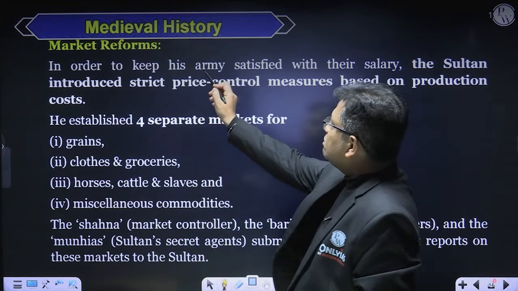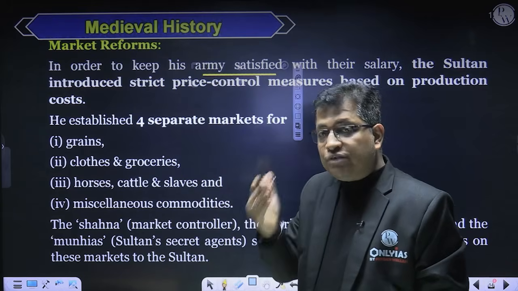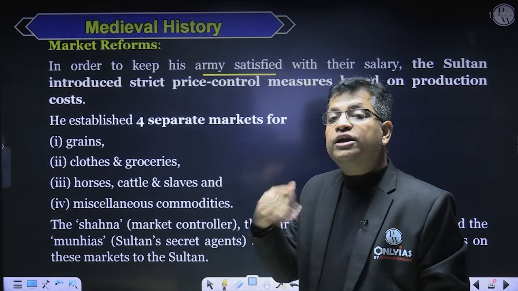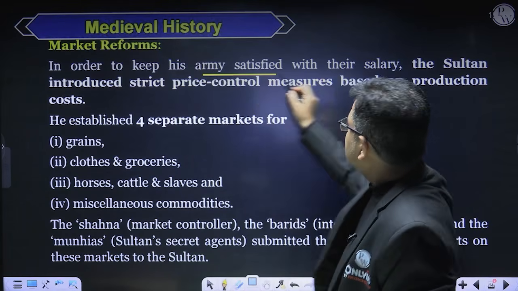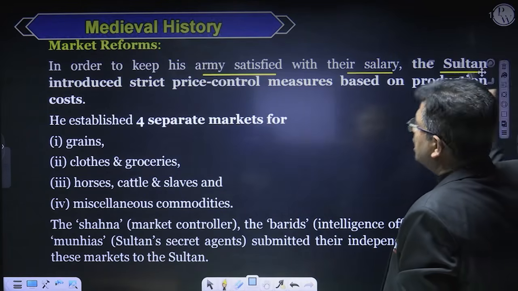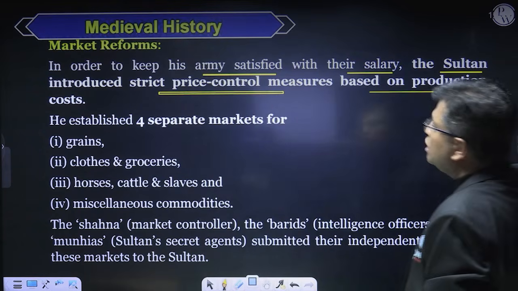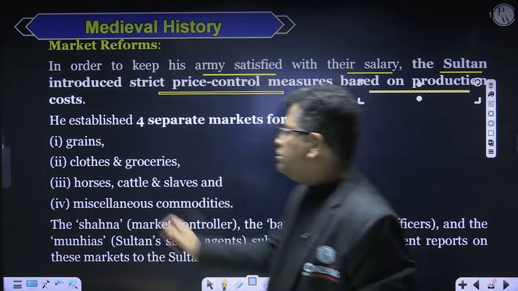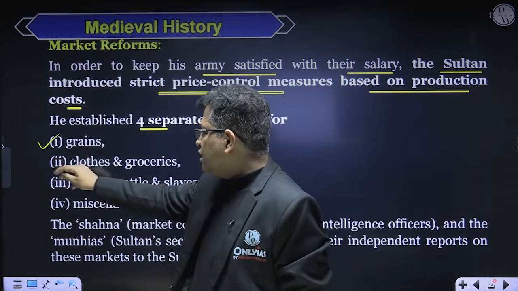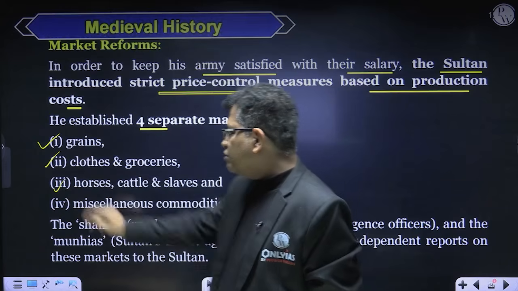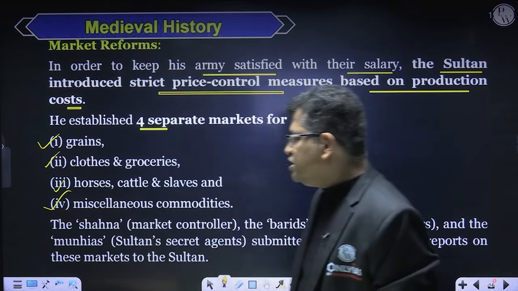Now, market reforms. In order to keep his army satisfied, whatever salary was given to them should be sufficient, and that's why he regulated the market and brought market reforms. The Sultan introduced strict price control measures based on production cost, and he established four separate markets. One was for grains, another for clothes and grocery, the third for horses, cattle and slaves, and the fourth was the miscellaneous market.